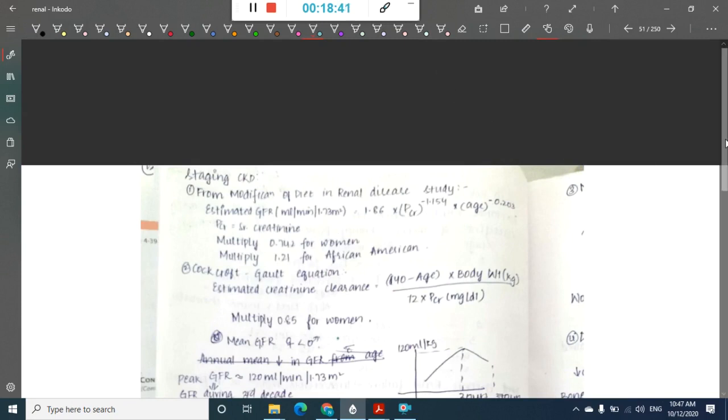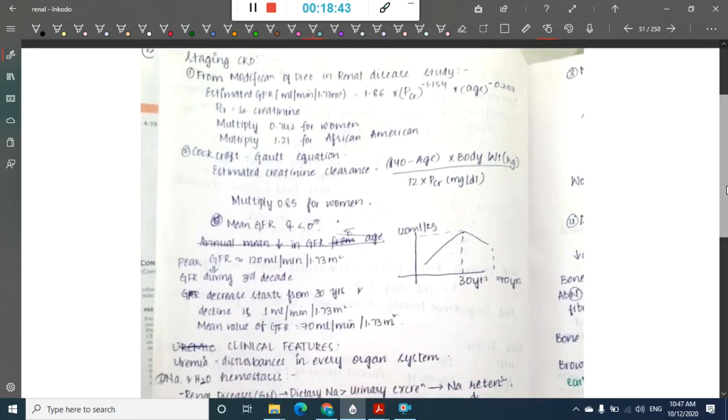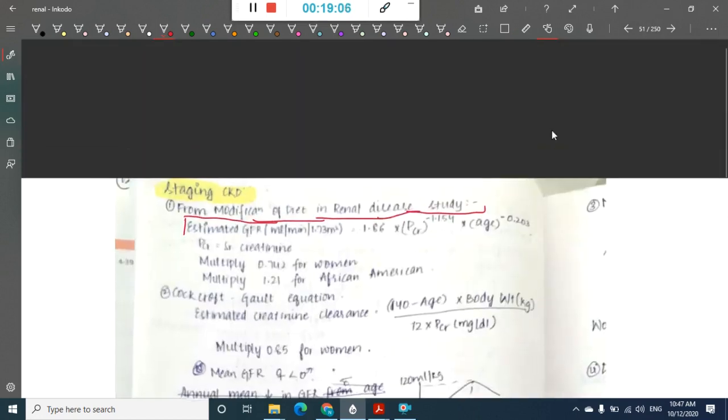Then we will see how you are going to stage this chronic kidney disease. The staging of chronic kidney disease is based on the modification of diet in renal disease study. From this we have a staging where estimated GFR is taken into account, and this estimated GFR is equal to 1.86 into plasma creatinine concentration.